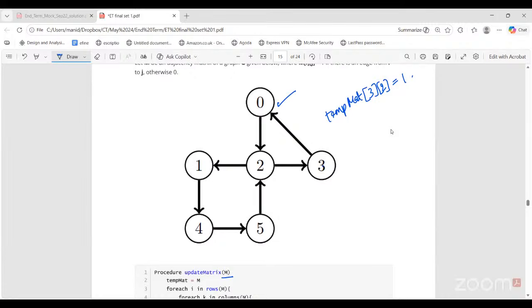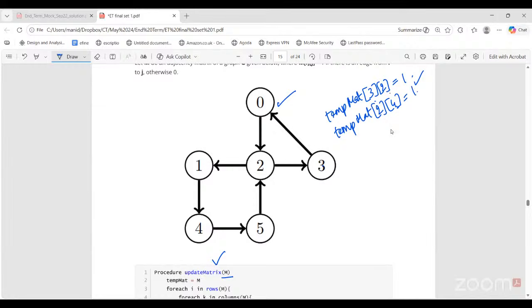In the original adjacency matrix M, there is no edge from 3 to 2. So the matrix value for 3, 2 was till now 0. Once you call the update matrix procedure, it will set the value 3, 2 to 1 in the temporary matrix. Similarly, there is no edge from 2 to 4. But in the temporary matrix, what will be the value for 2, 4? This value will also be 1.